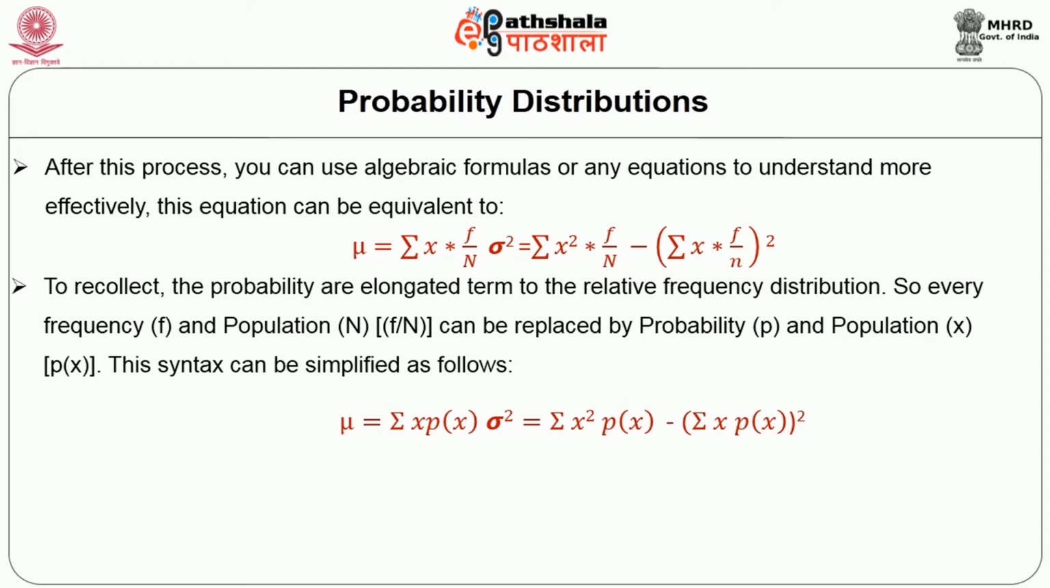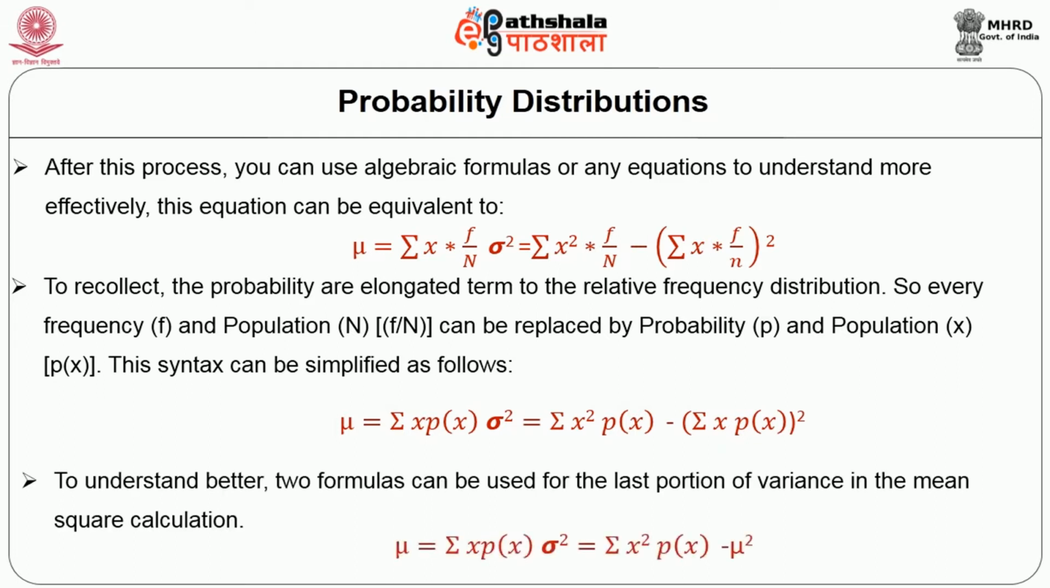The mean is equal to the sum of x into p. Here x is the population and p is the probability, the sum of the population times the probability function of x. This is the simplified formula to calculate the mean when we are discussing the probability distribution. Next, look at how we calculate the standard deviation: the sum of x square into the probability function of x, minus the square of the sum of x into p. So this is a simplified format to calculate the mean and standard deviation under the probability distribution.